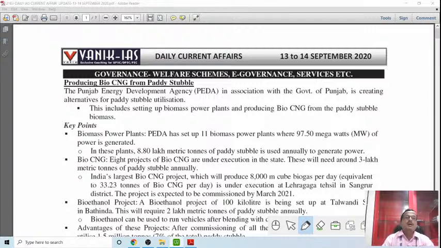Then coming to the viva, if you have ever appeared in the viva, or interacted with anyone who has, you can get better feedback on the importance of the current affairs section in the viva, the personality test. You know very well that the board members, being senior experienced persons, at least have the news of the day before, and before coming to the board they must have scanned the news of the day.